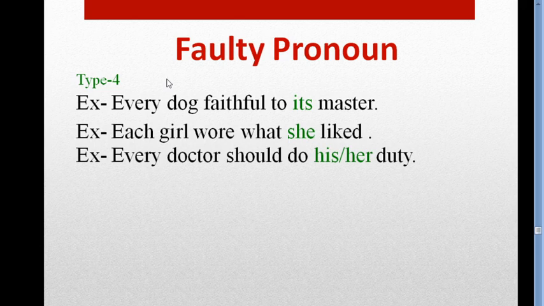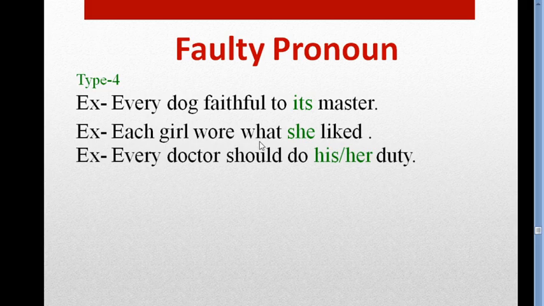But in other places, in case of human, we use he or she, his or her according to gender.